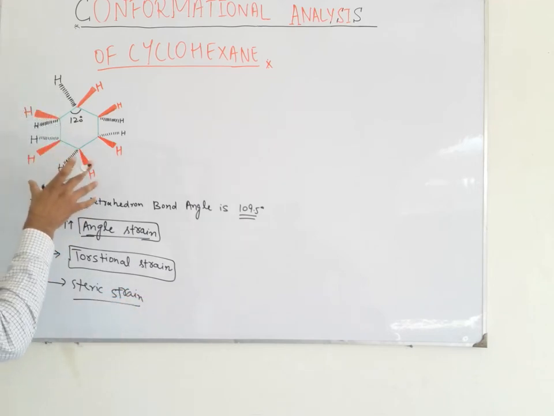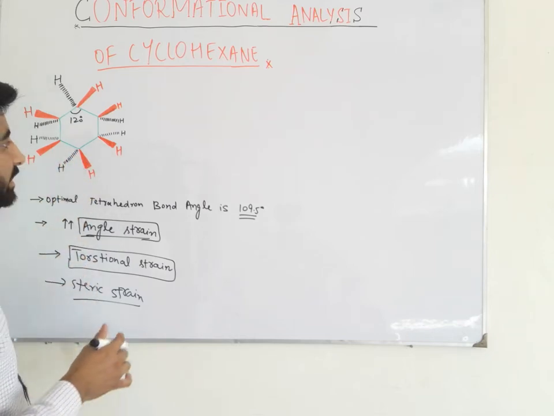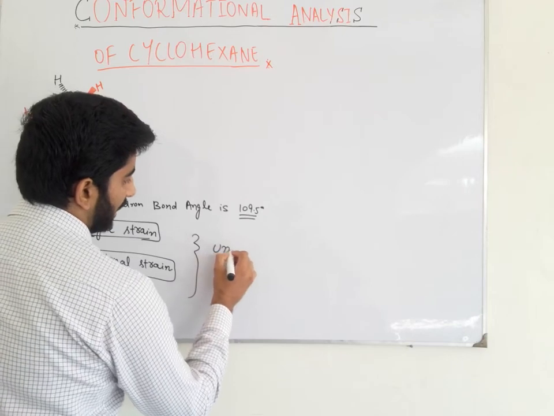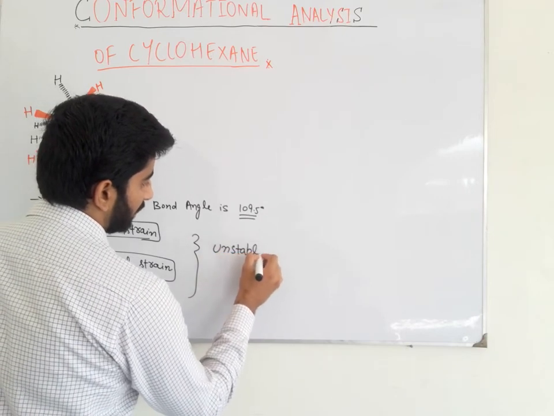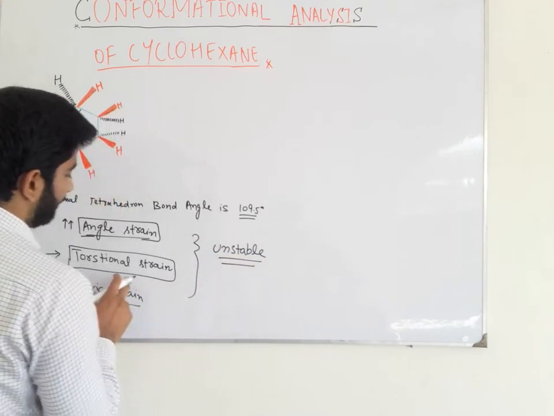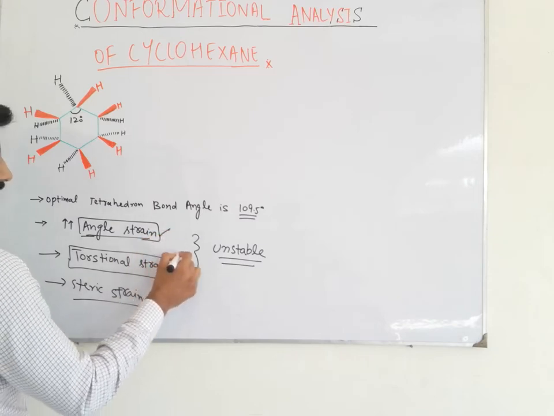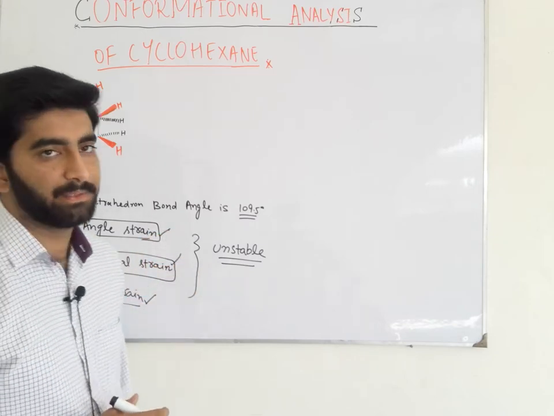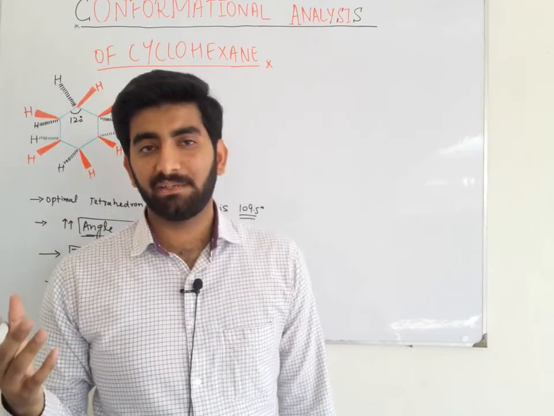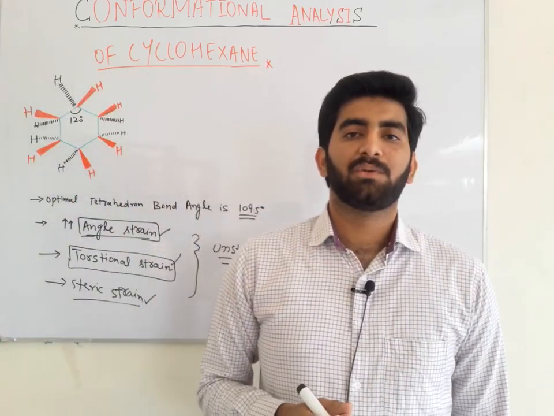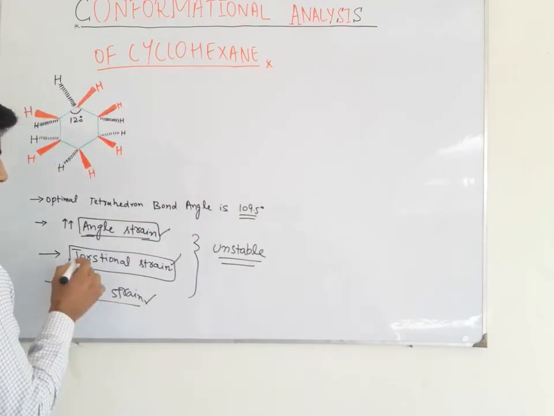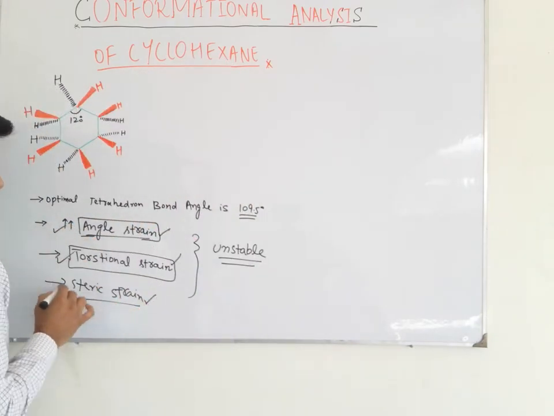So we can say that the planar molecule of cyclohexane is a highly unstable molecule due to the presence of angular strain, torsional strain, and steric strain. So cyclohexane adopts different non-planar conformations to avoid the angular strain, torsional strain, and steric strain.